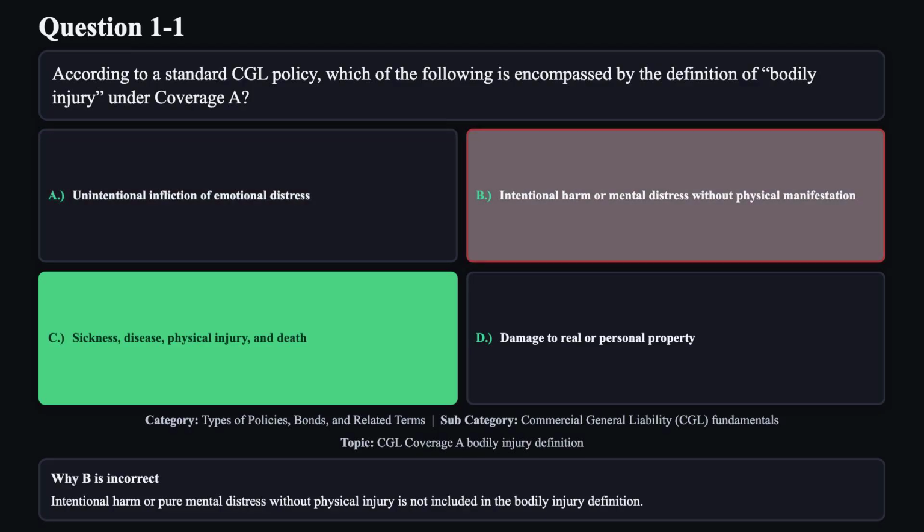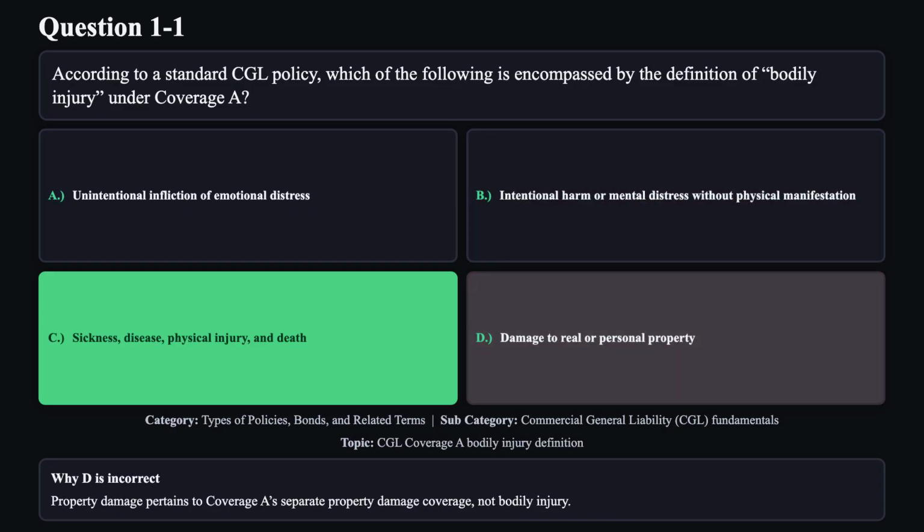Reason B is not correct. Intentional harm or pure mental distress without physical injury is not included in the bodily injury definition. Reason D is not correct. Property damage pertains to coverage A's separate property damage coverage, not bodily injury.